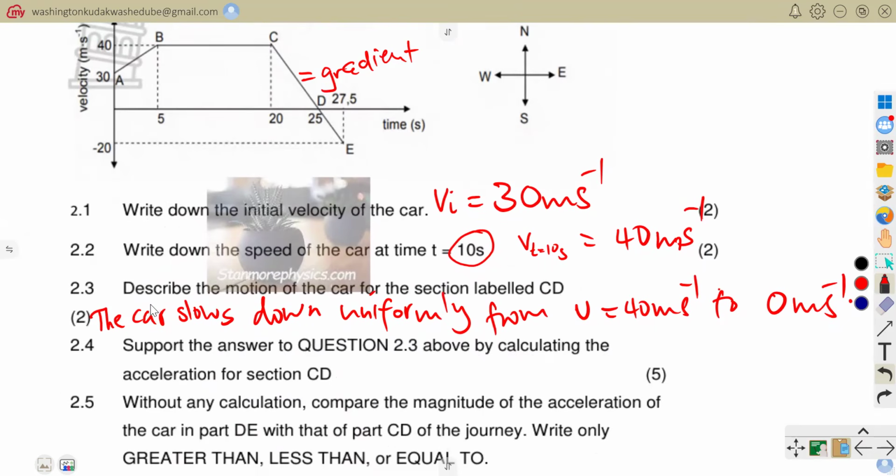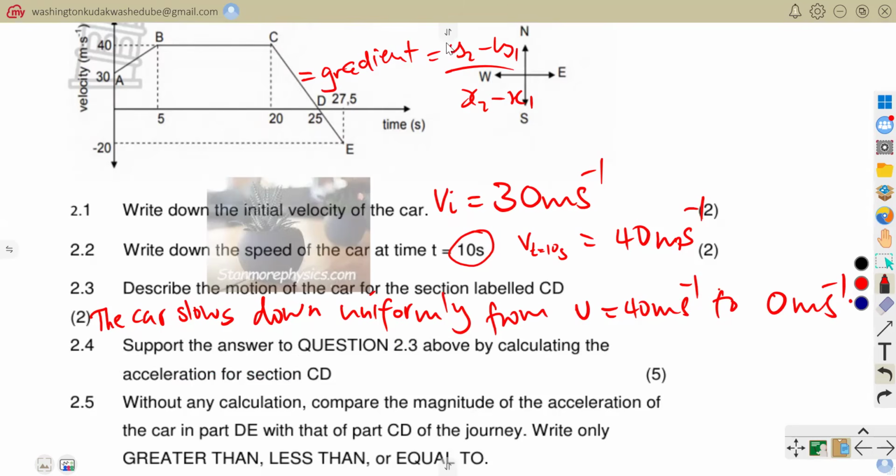So here they say describe the motion of the car for the section labeled CD. And then here they're saying support the answer to question 2.3 above by calculating the acceleration for the section CD. So the acceleration, we find it by calculating the gradient. How do you find the gradient? You just simply say y2 minus y1 over x2 minus x1.